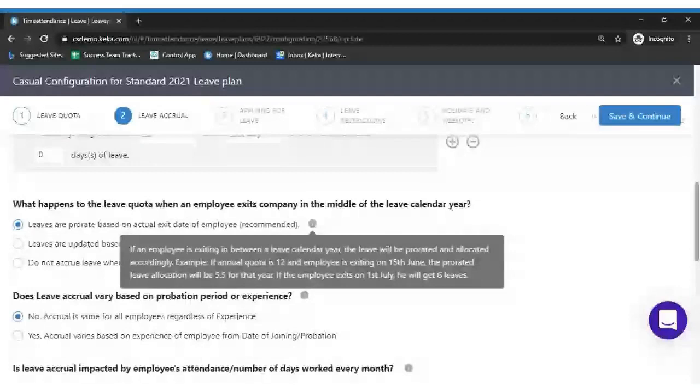If the annual quota is 12 and the employee is exiting on 15th June, the prorated leave allocation will be 5.5 for that year. If the employee exits on 1st July, he will get 6 leaves.